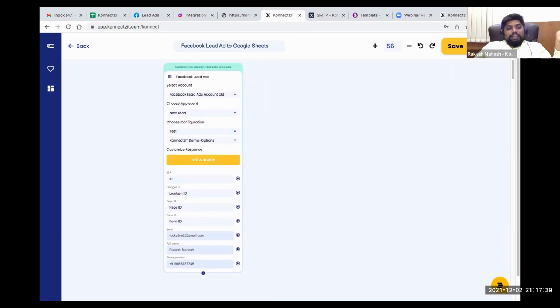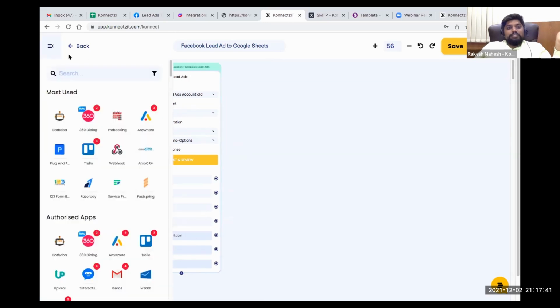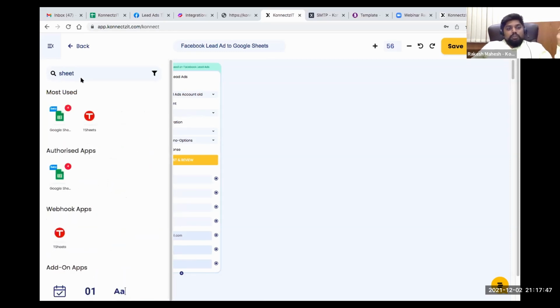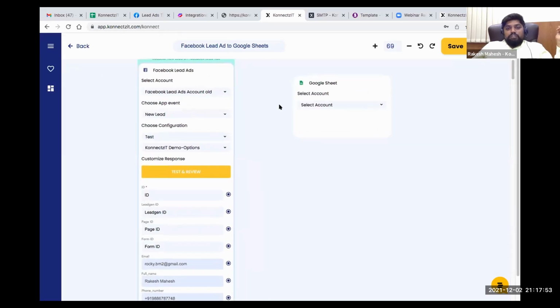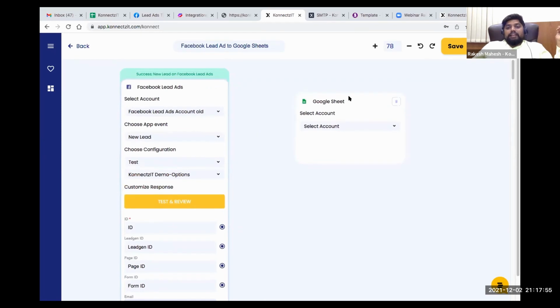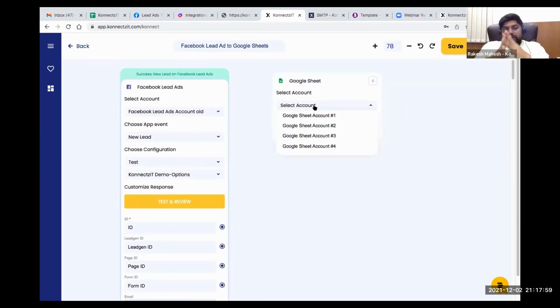What I need to do is the same thing again. Just go to the tab panel and search for your app. So I just search for Google Sheet and drag and drop Google Sheet inside my canvas. So I just did. Again, I'm going to do the same thing, and select from multiple accounts.